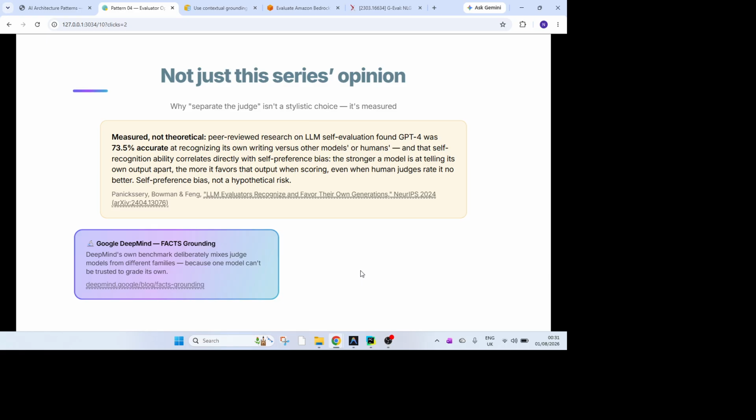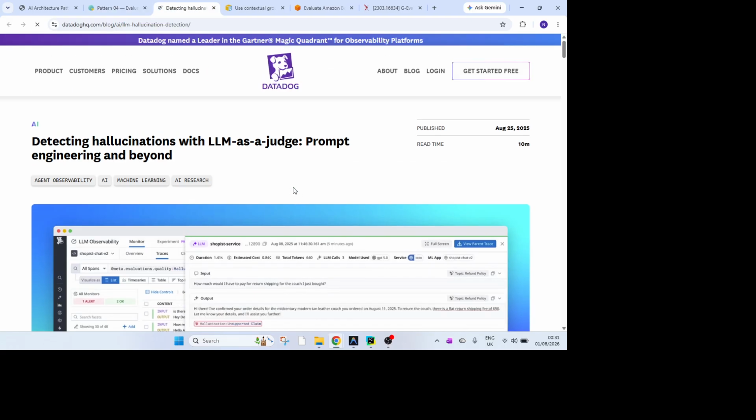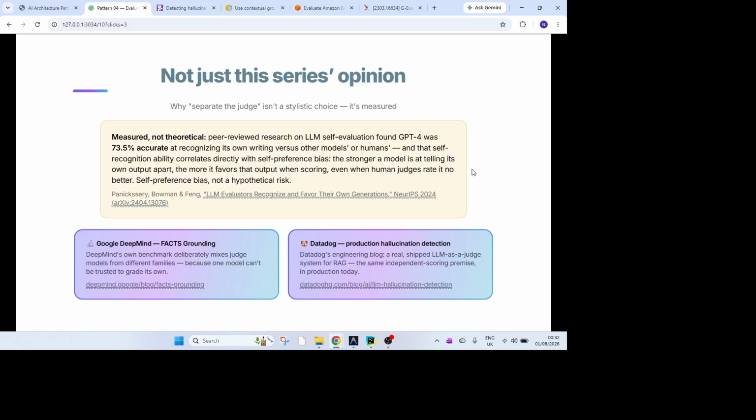But I'm going to share those references also for you to go through in detail, right? Even Databricks has talks about product hallucination detection, where the RAG-based system has been covered. It's quite a nice blog to read through, where they give an example of how to detect hallucination by using the judge pattern.